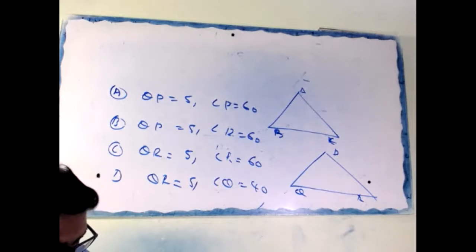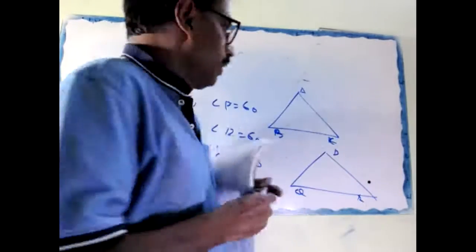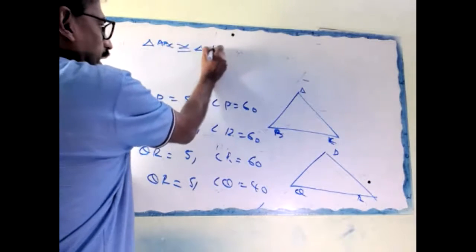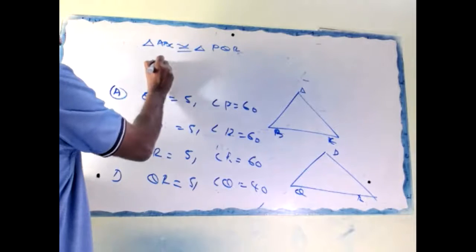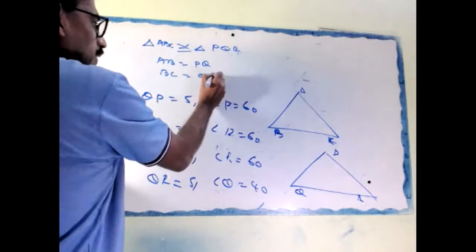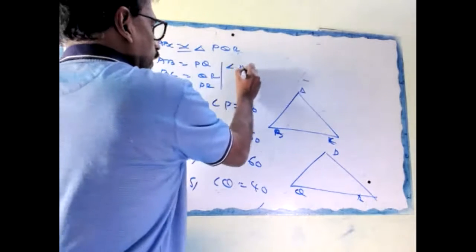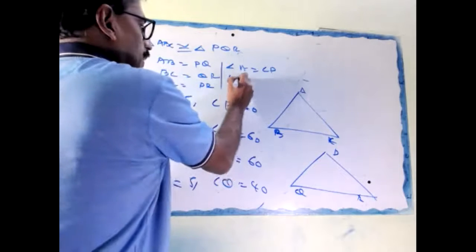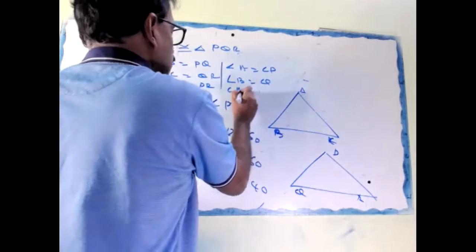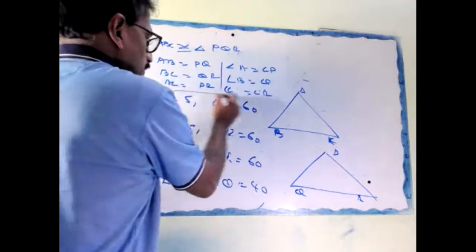Look, if triangle ABC is congruent to triangle PQR, so what? AB should be equal to PQ, BC equal to QR, AC equal to PR. Then angle A equal to angle P, angle B equal to angle Q, angle C equal to angle R. You know this one, right?